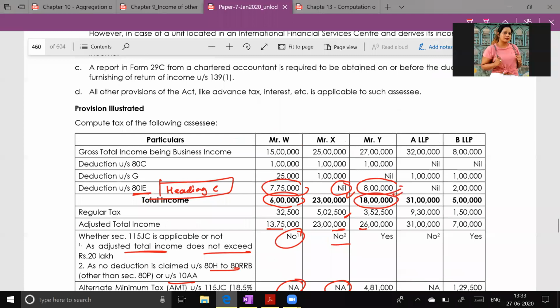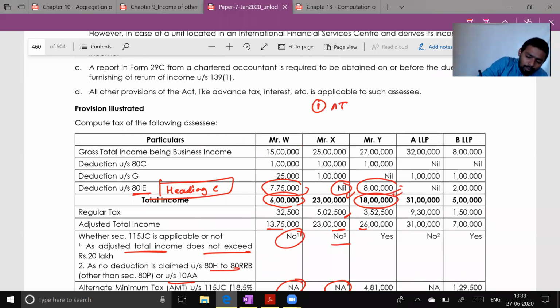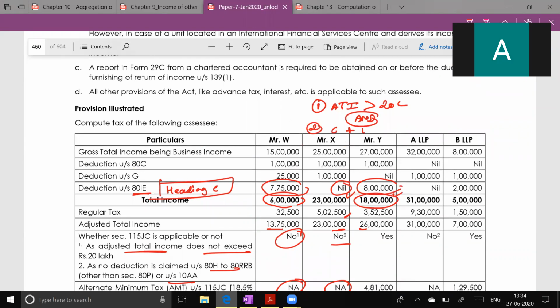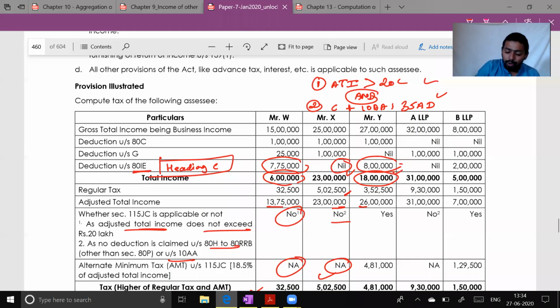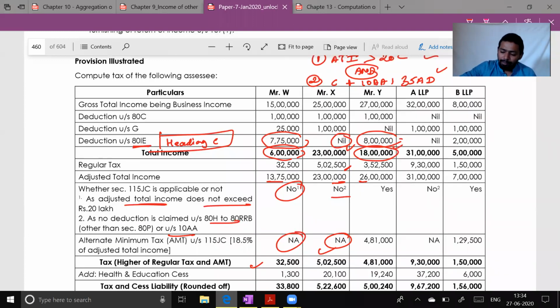Yes. Adjusted total income should be more than 20 lakh. And the second condition, the assessee must have claimed heading C benefit or 10AA benefit or section 35AD benefit. Are both conditions complied? Yes. So now will AMT become applicable? Answer is yes. How do we compute AMT? AMT will be computed on 26 lakh adjusted total income into 18.5%, which comes to 4,81,000. Now my normal tax is 352 and AMT is 481. Which one will I be paying?